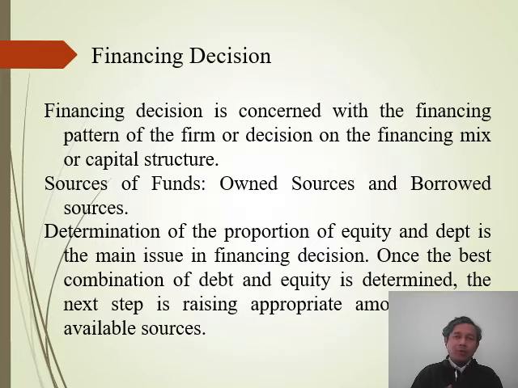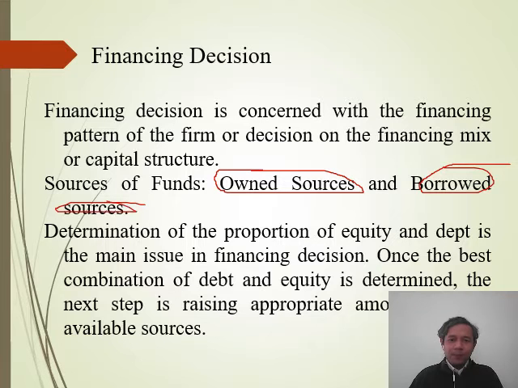Now, we know that we are going to invest in our fixed assets and current assets. So our investment decision is clear. But to invest in the firm, we need funds. So obviously the question comes: what are the sources of funds? Where from will we generate the funds? Generally, there are two sources of funds. One is own source, the other is borrowed source of fund. But we must be very clear that own source and borrowed source have their own advantages and disadvantages, and their own peculiarities. Both types of funds are not similar in nature.